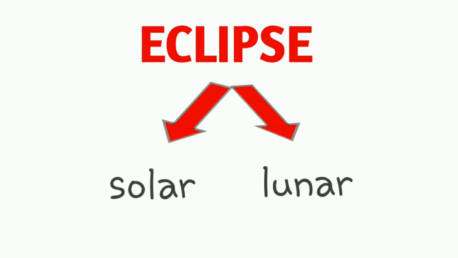Sometimes the sun, the earth and moon happen to come in a straight line, and at times the earth comes between the sun and moon. Sometimes the moon comes in between sun and earth. In such a situation what happens? The object that is in the middle casts its shadow on the other, and this is called eclipse. So there are two types of eclipse, lunar eclipse and solar eclipse.